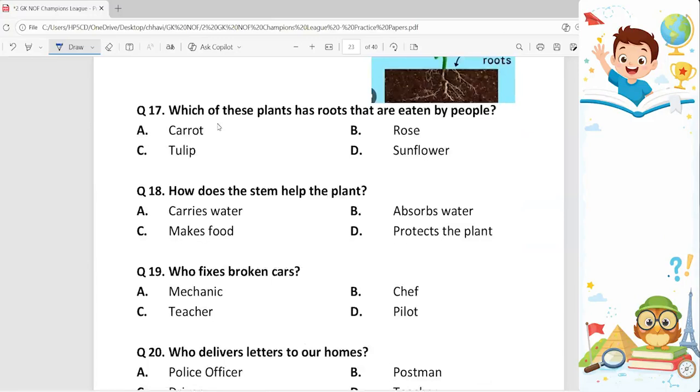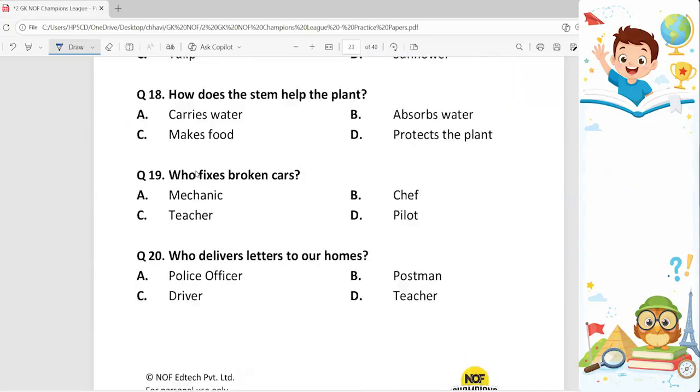17th. Which of these plants has roots that are eaten by people? Options are carrot, rose, tulip, and sunflower. See, these three are flowers. Rose, tulip, and sunflower are the flowers. Only carrot is the plant which has roots that are eaten by people. So option A is the correct one. How does the stem help the plant? It helps in carrying water. That's why option A is the correct answer.